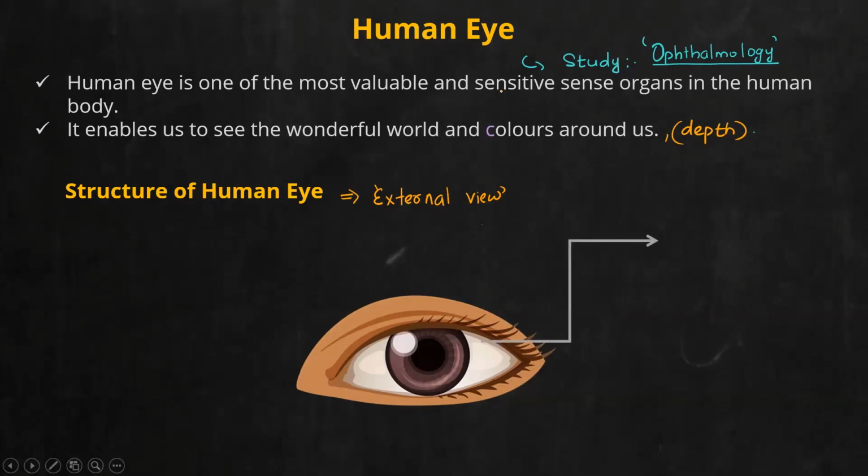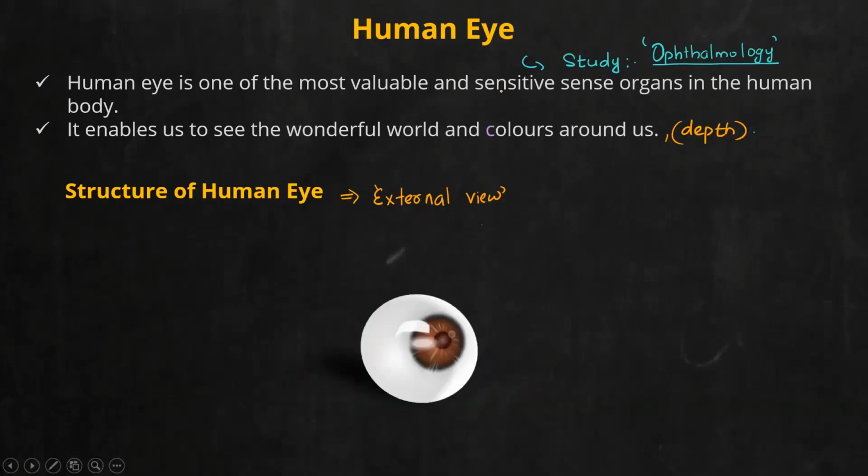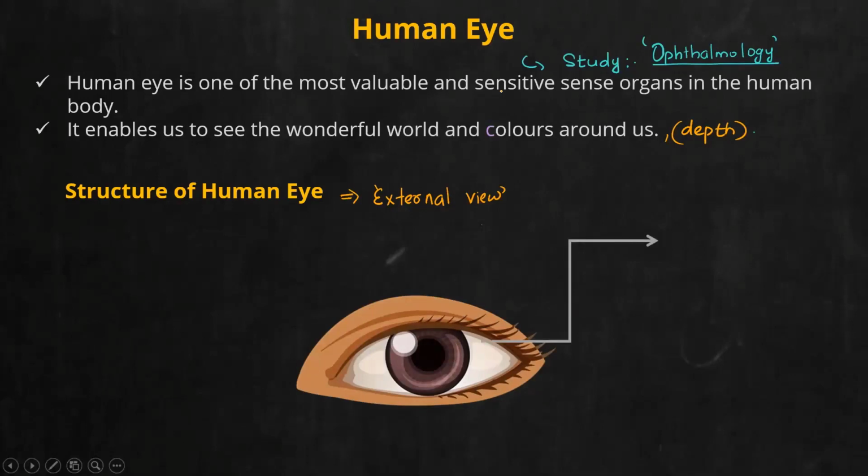That is the white part of an eye, or eyeball predominantly consists of white part. As you can see, eyeball predominantly consists of white part. This has a particular name. It is known as, write it down, sclera. So this white part of the eye, we call it as sclera.